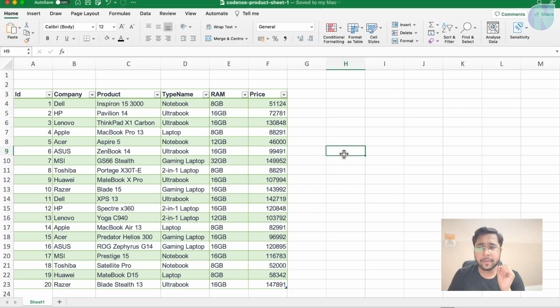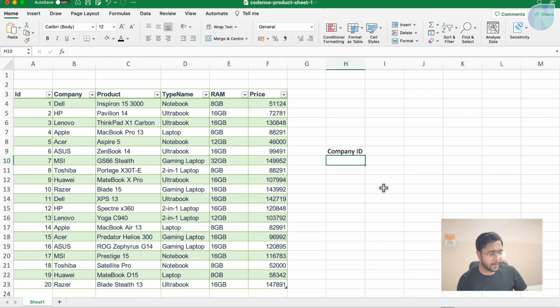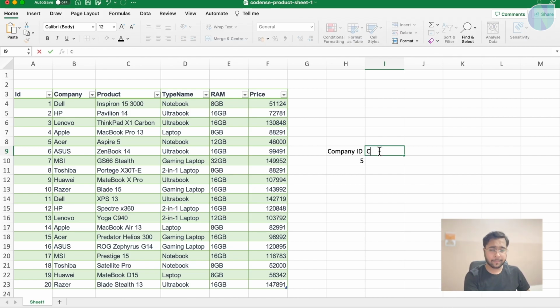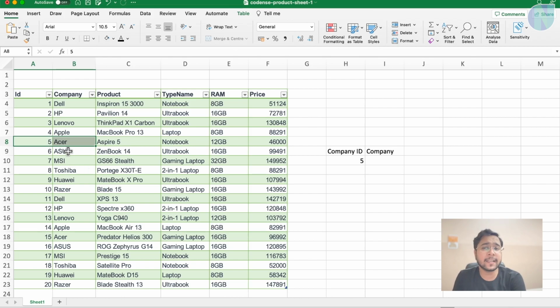Now, for example, let me write something here. Like there is a company ID that we are having. Company ID. Now, suppose company ID is 5. I want to see in this table what is the company for this company ID. Now what I can do? I can go to this, where the serial number is 5, then I can say yes, it is Acer. But I need to manually see here that it is Acer. Suppose it is 12, then I need to see it is HP. Then I go to the 15, then I can see again here. So basically, we need to do everything manually.